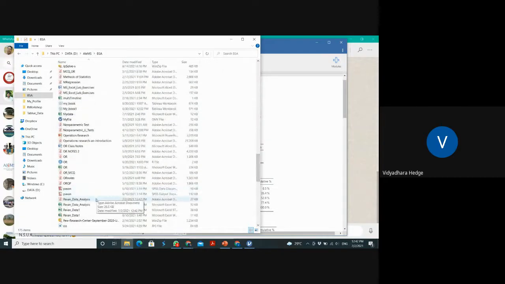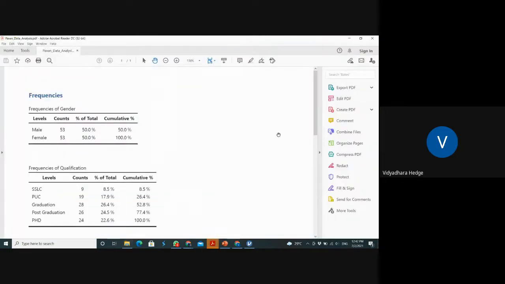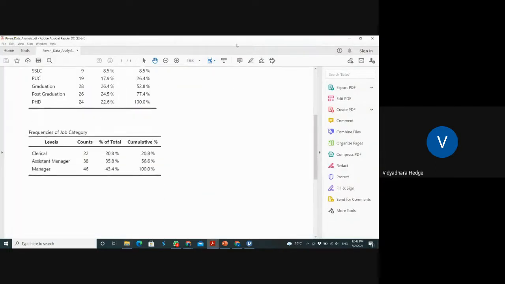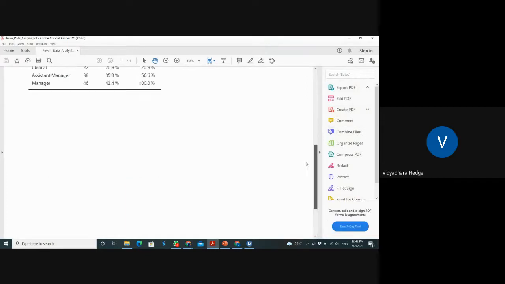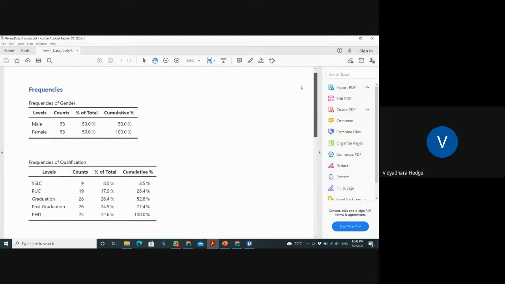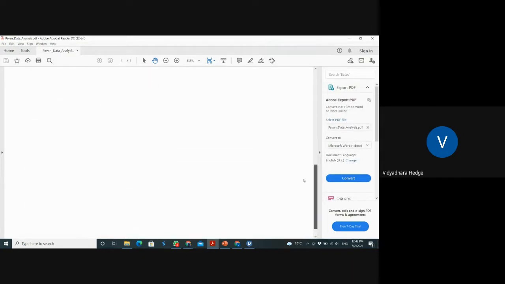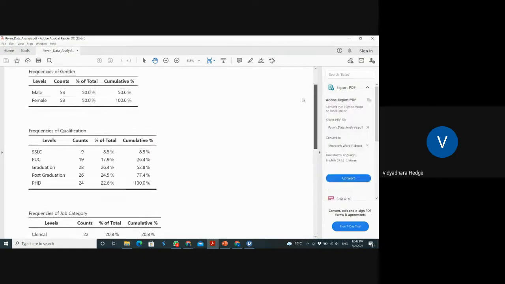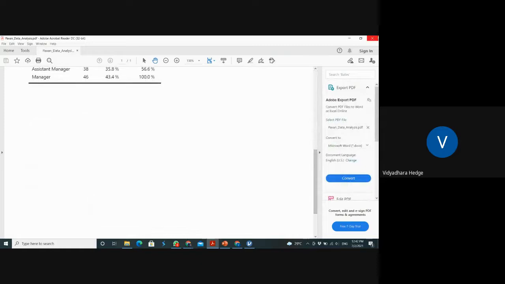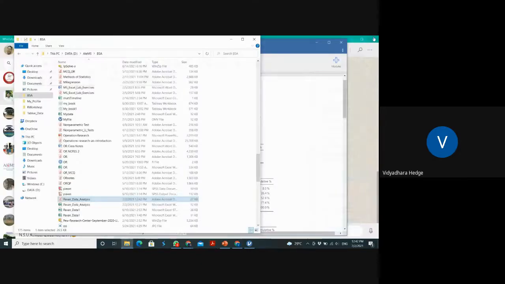Here, for one data analysis, earlier I've given something. See, everything is coming in, only the table has come. Similarly, you can do it for the graphs also. For graphs, you can do it, or else you can use the copy options. No problem.